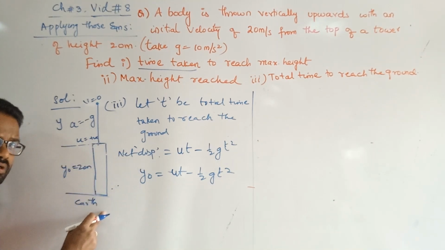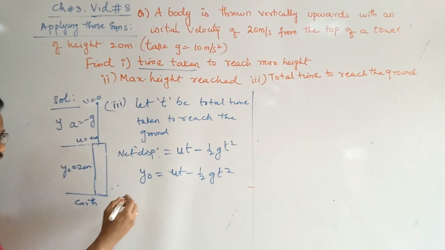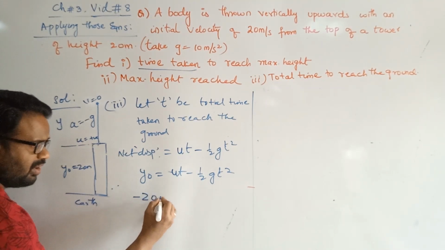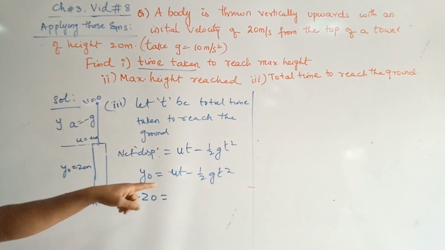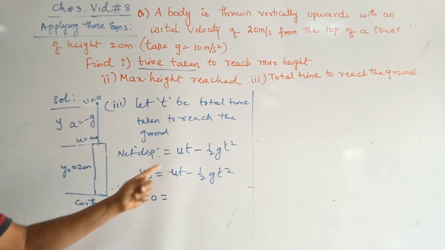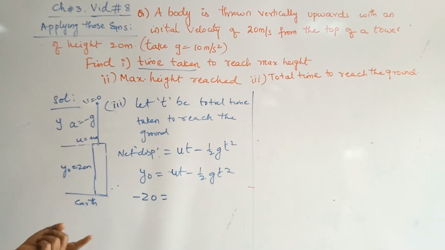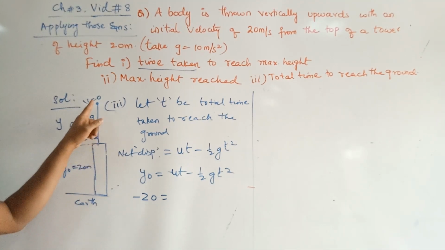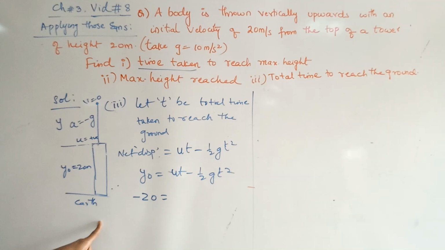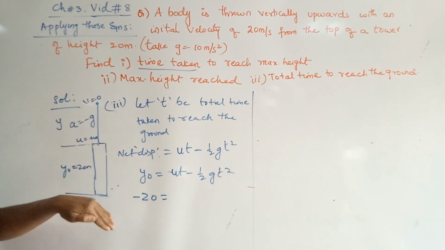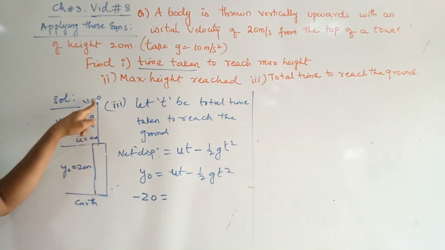From here to here the body is traveling. While falling down it has to travel accordingly, it is going downwards. That is, minus 20 is equal to ut. Should I take u as plus or minus here? It is coming from here to here only. But what do we want the time for? Time from here to here, and then the entire part. So the u you are using is also going in this direction.